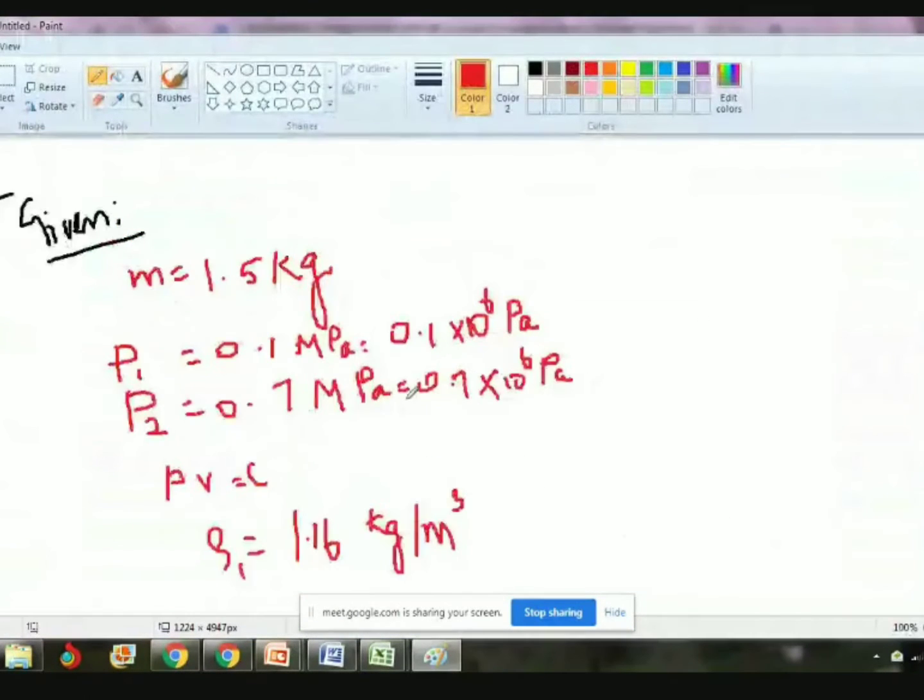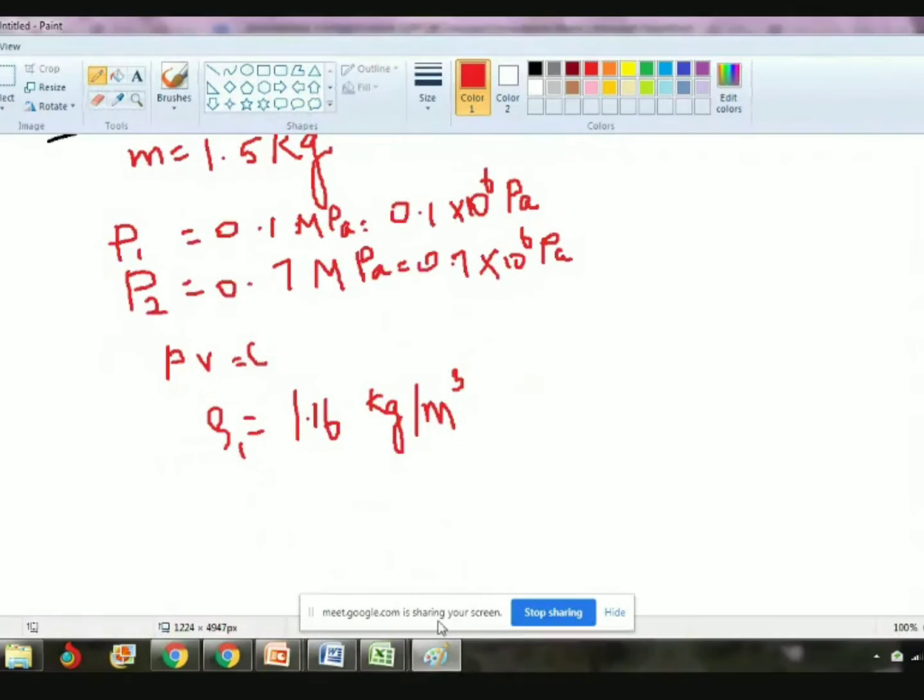So now just go through the given data. Any doubt, ask. Any confusion with the given data? Mass 1.5 kg. Initial pressure 0.1 megapascal, that is 0.1 into 10 to the power 6 Pascal. Final pressure 0.7 megapascal, that is 0.7 into 10 to the power 6 Pascal. Then PV equal to constant, they gave one relation also. Initial density also they gave, rho 1 equal to 1.16 kg per meter cube.